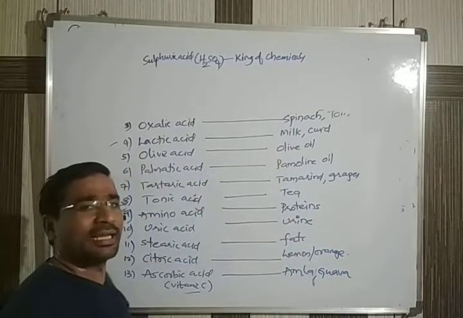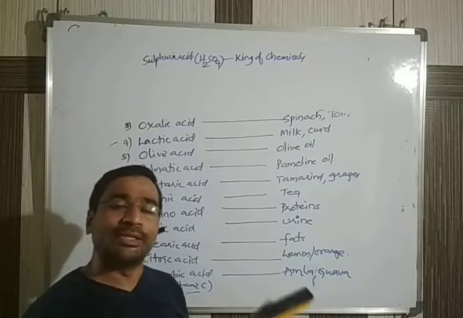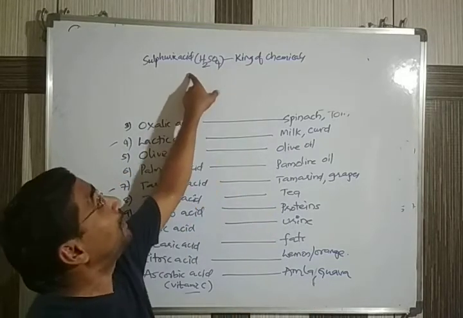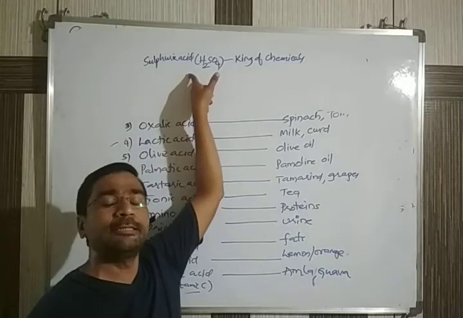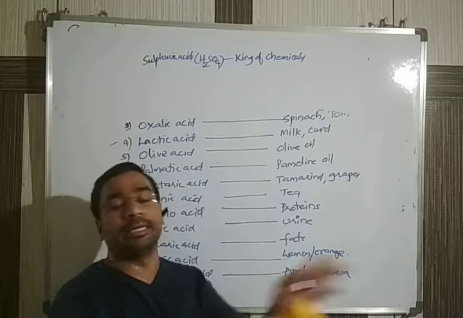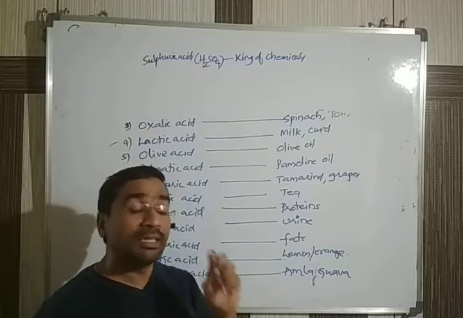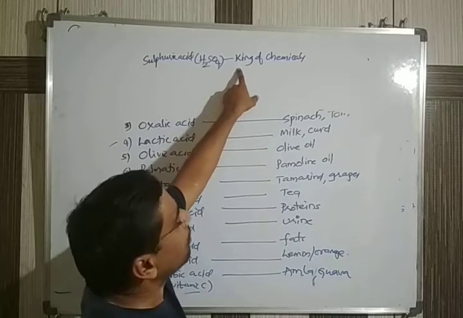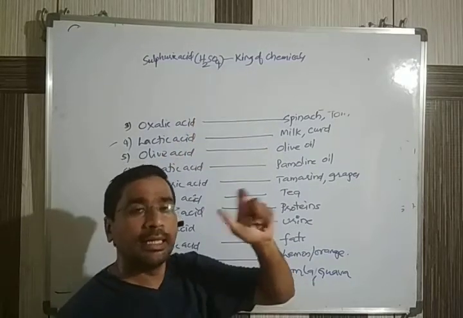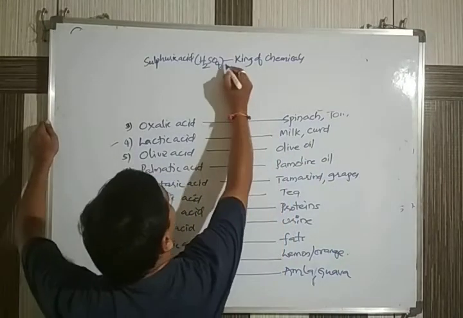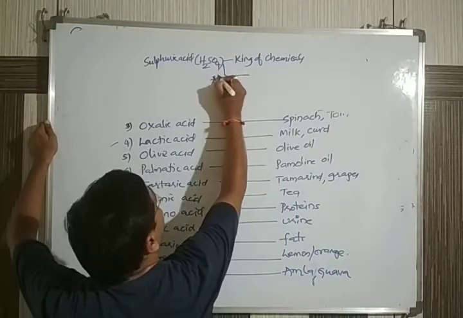Everyone says, sir, in chemistry also kings and queens will be there. We call it king because it plays a major role in the preparation of many other chemicals. That much importance is given, so it is called the king of chemicals. This acid has one common name.